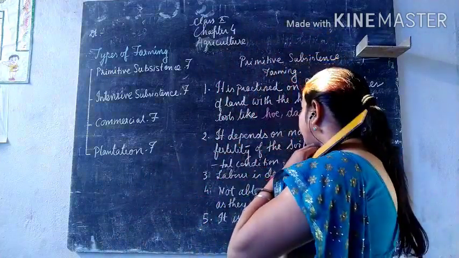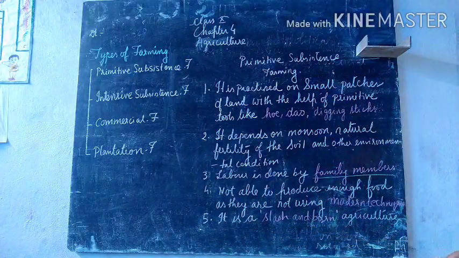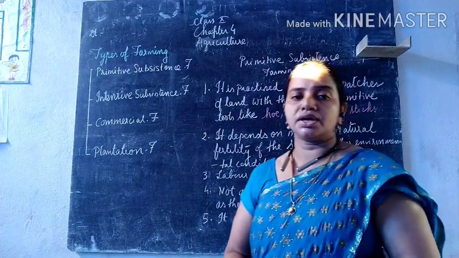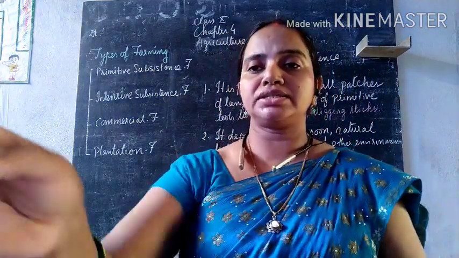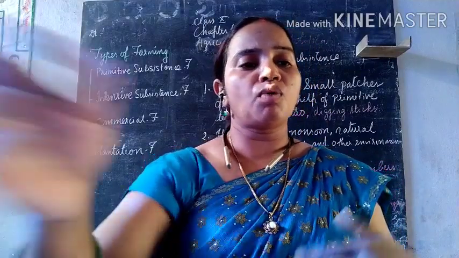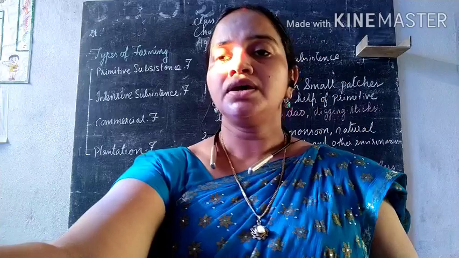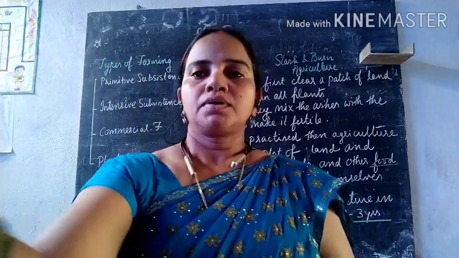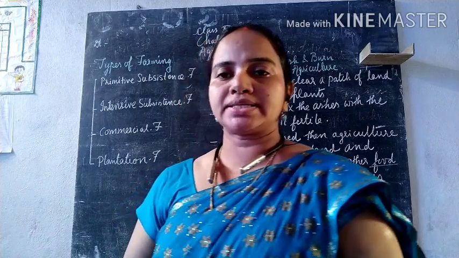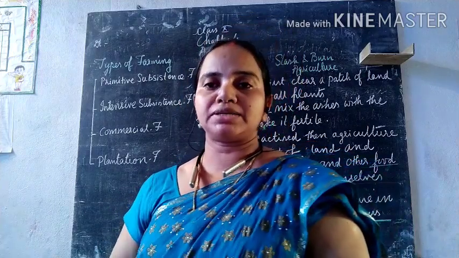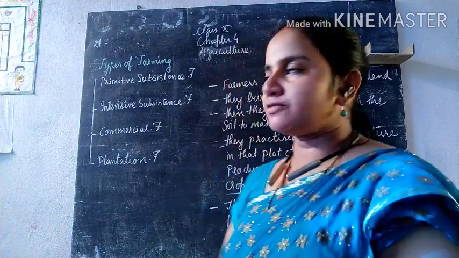Okay, then the 5th one is what, it is also known as your slash and burn agriculture. Okay, so we will see why is it known as a slash and burn agriculture, and why is it known by the different names in the different places. Okay, so we'll see how and why this agriculture is known as your slash and burn agriculture.